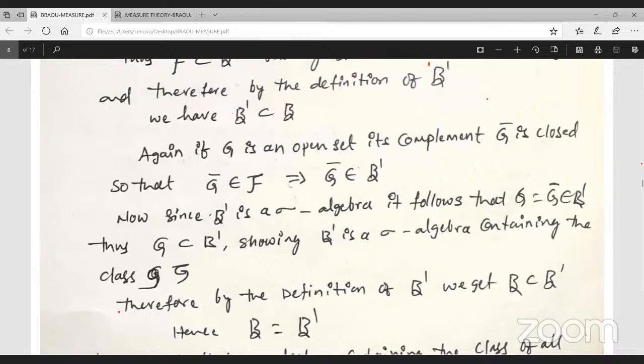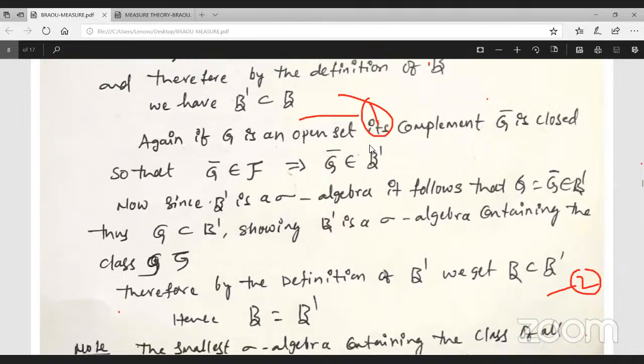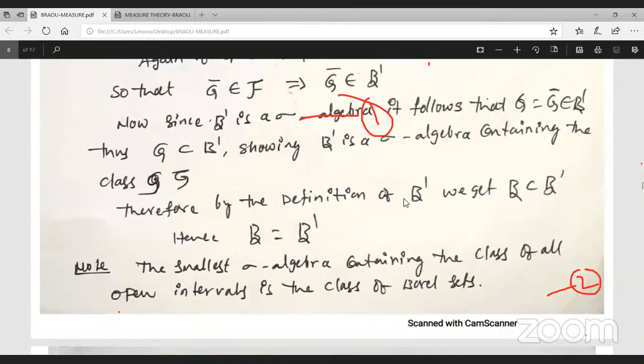Therefore, this is equation 1, and this is equation 2. From equations 1 and 2, B dash equals B.